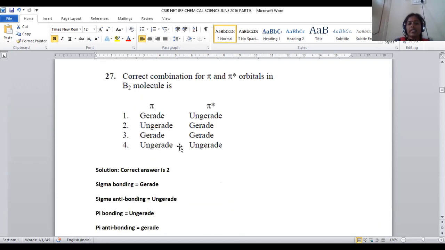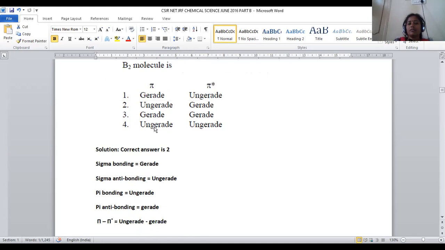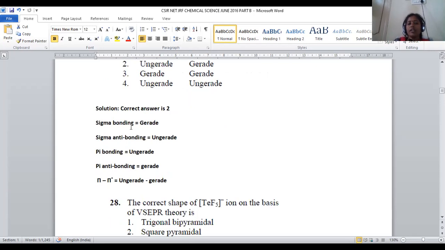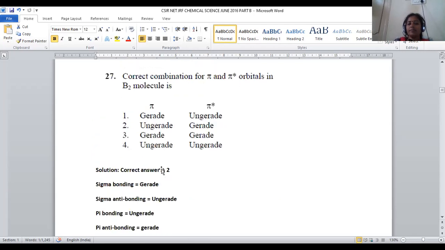Let us move on to question number 27. The correct combination of pi bonding and pi anti-bonding orbitals of the B2 molecule is. The boron molecule was given. In this, we have to assign what is pi star. So it is a direct question. Sigma bonding orbital is always considered gerade. Sigma anti-bonding denotes ungerade. Pi bonding is called ungerade. Pi anti-bonding is called gerade orbital.